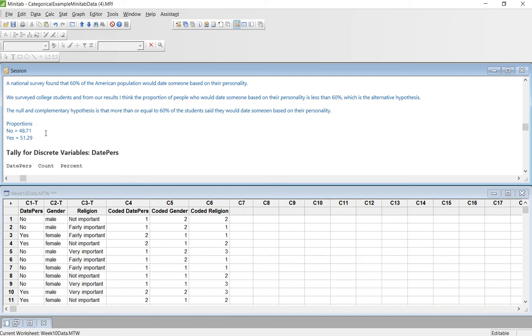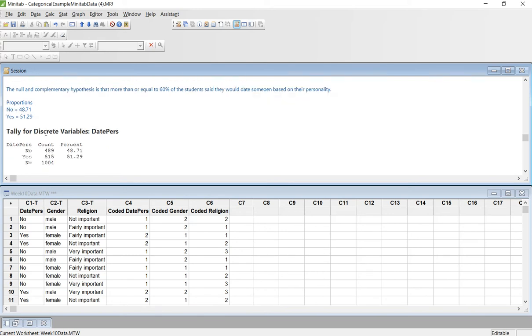Also, this is where you would check to make sure that we have enough, and so you could multiply that times the 1004 to double check that you have more than 10. I'm not going to do that part because you just specifically asked about the proportions part, but the proportions are basically that 48% and that 51%. That's what we're looking for.